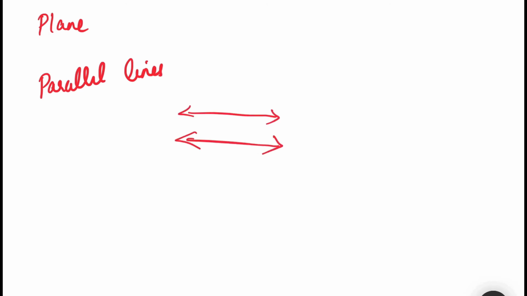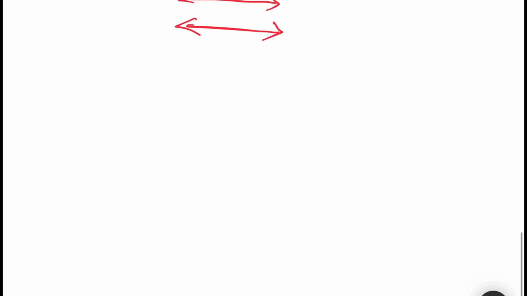Next, coming to parallel lines. Two straight lines are said to be parallel to each other if they lie in the same plane. They do not even meet when they are produced to extend on either side. This is called parallel lines. So you know the sides of the ladder, the sides of the table or cupboard, if they are straight and move in the same direction, they are called parallel lines.